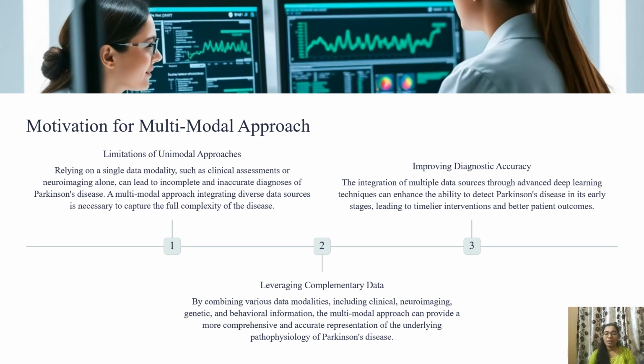Improving diagnostic accuracy. Here we are integrating multiple data sources through advanced deep learning techniques, which can enhance the ability to detect Parkinson's disease in the early stages, leading to timelier interventions and better patient outcomes.